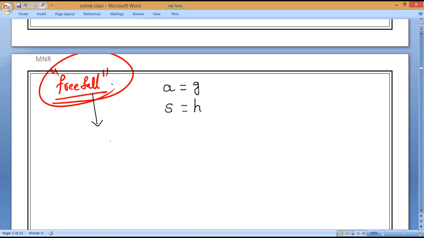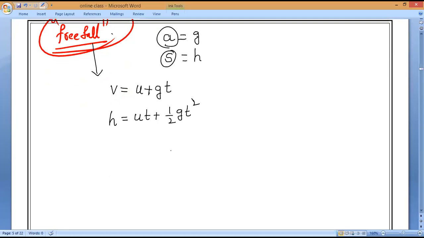Equations for free fall. First equation: v equals u plus, in place of a, I can write g t. This is the first equation. Second equation: in place of s, I can write h. h equals u t plus half g t square. Same way the third one: 2 g h equals v square minus u square.